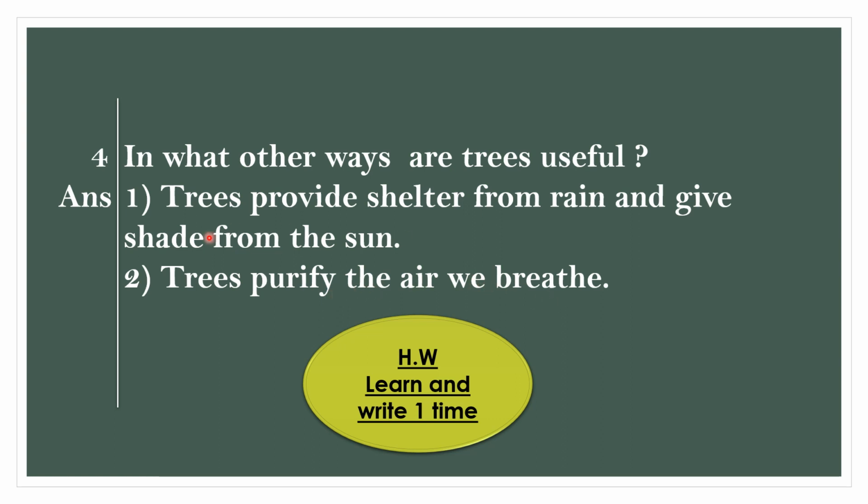Let's read once again. Answer: the first point is, trees provide shelter from rain and give shade from the sun. Second point, trees purify the air we breathe. So you need to write these 4 questions one time in your notebook.